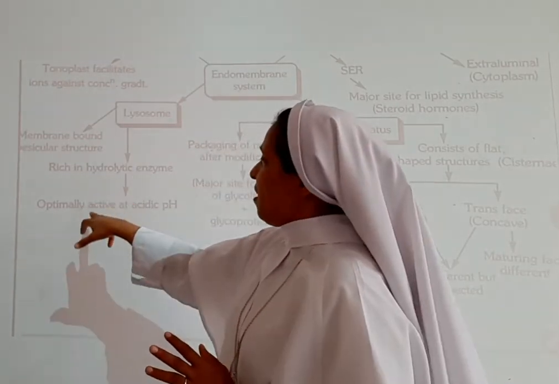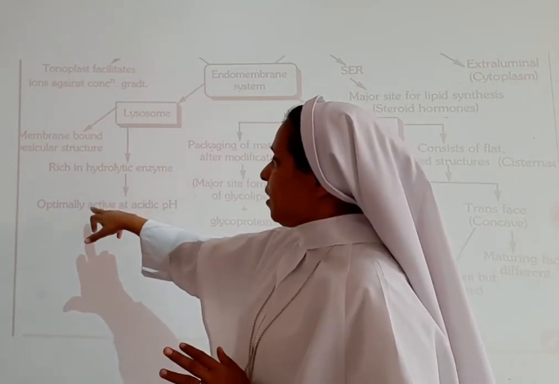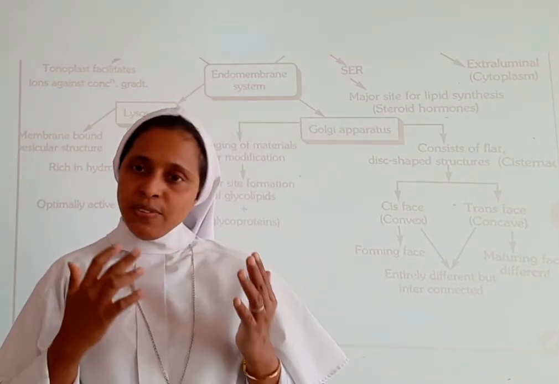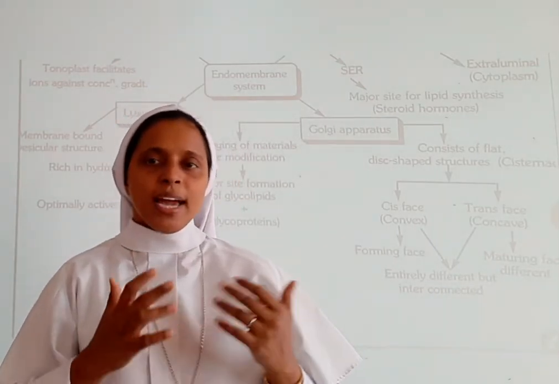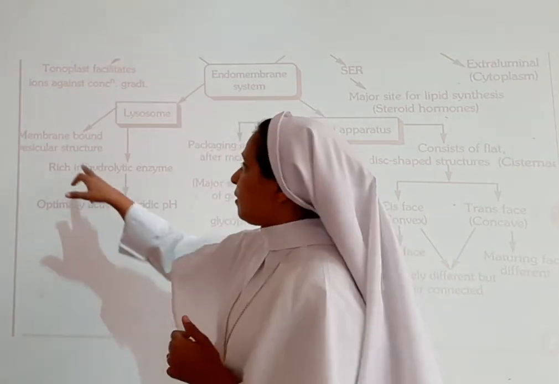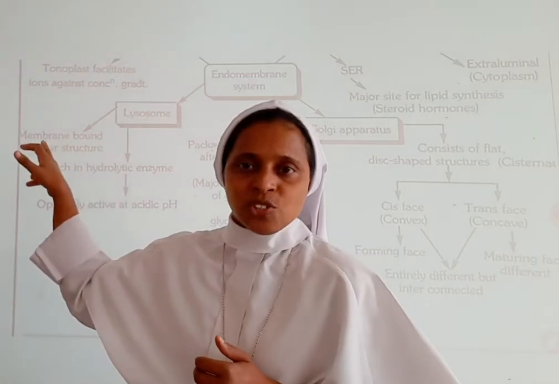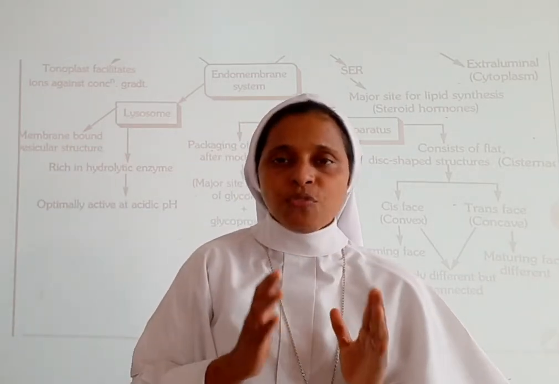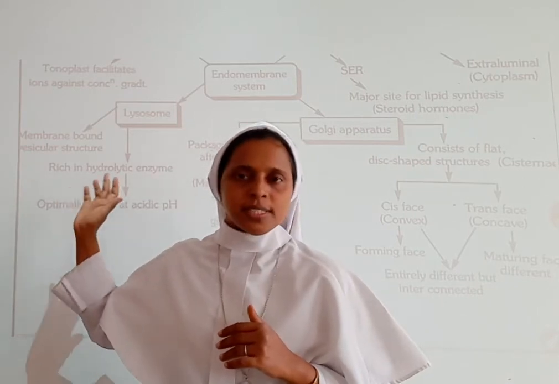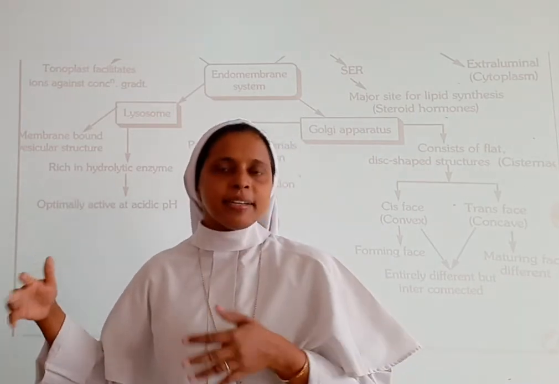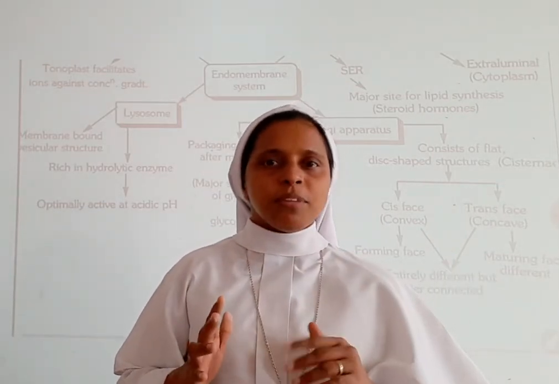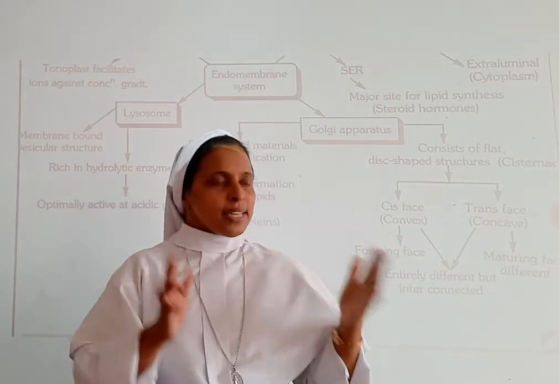And they are optimally active at acidic pH. That means they are very active in acidic pH. And they are membrane bound vesicular structures. First it is formed in the endoplasmic reticulum, then it is formed in the Golgi apparatus, then in the lysosome. So first it is formed in the endoplasmic reticulum, then only in the Golgi apparatus, then it is formed in the lysosome.